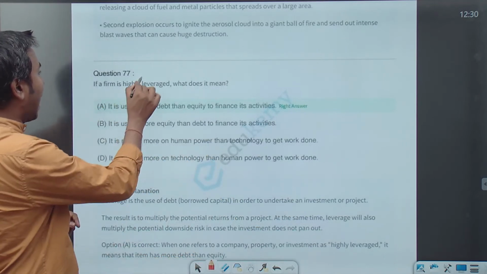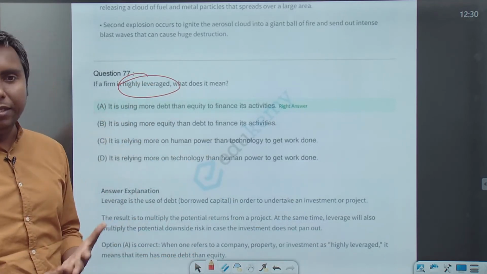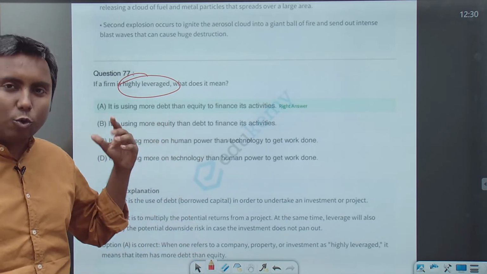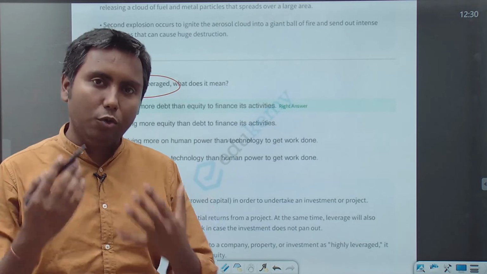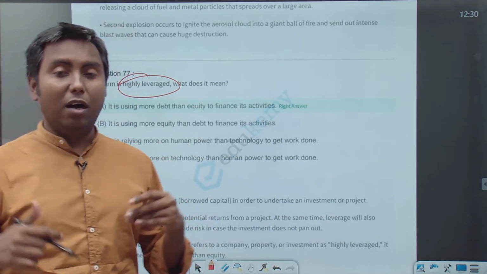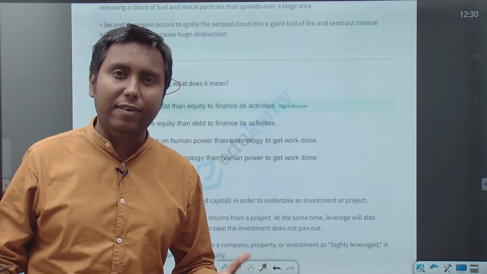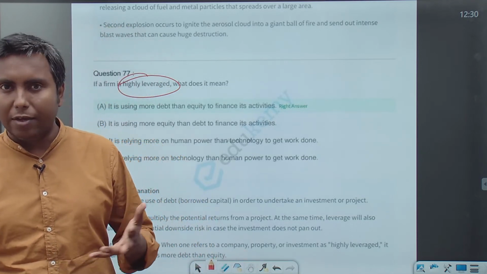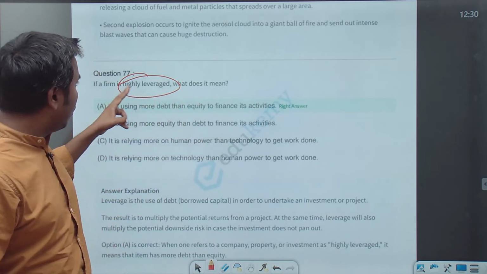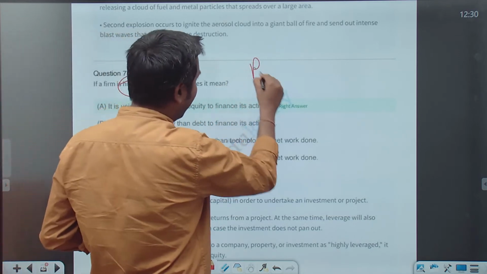If a firm is highly leveraged, what does it mean? So this is the meaning of leverage. Again, this question was asked and this term was in the news so many times because of the NPA crisis and prompt corrective action by RBI.